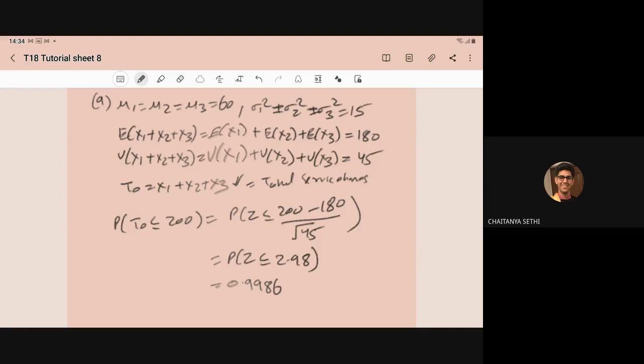See, among students, we always have confusion about what is the sample and what is the population, right? When we have a sample, then we take x bar minus mu upon sigma upon root n. When we have the population, then we take x minus mu upon sigma. So if it is given to you that it is a sample, then you have to apply the formula for the sample.